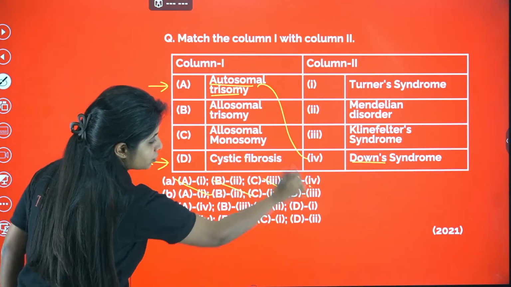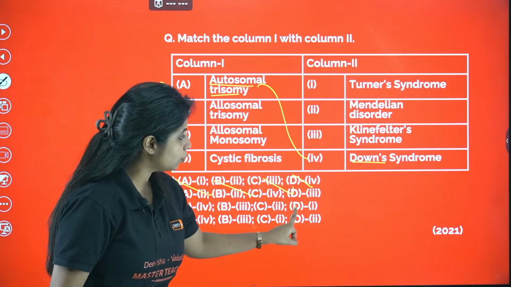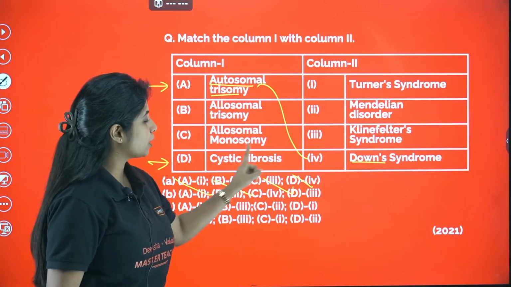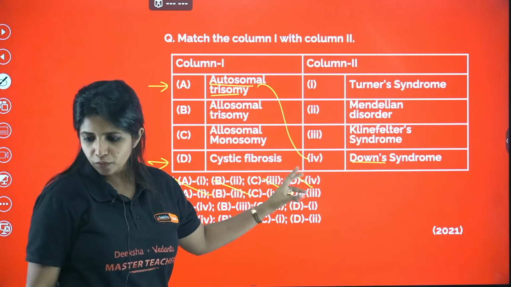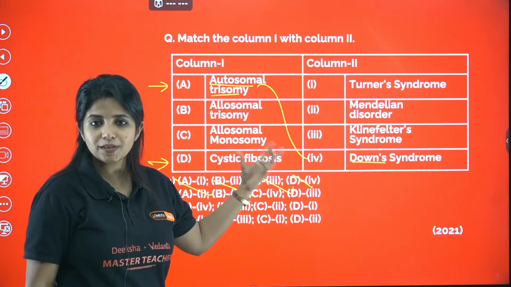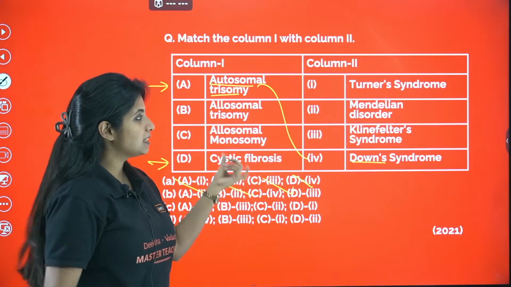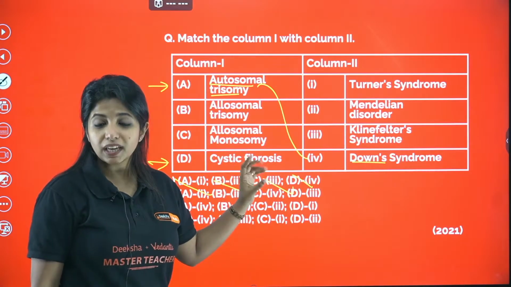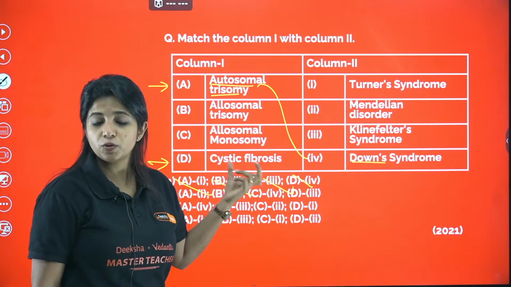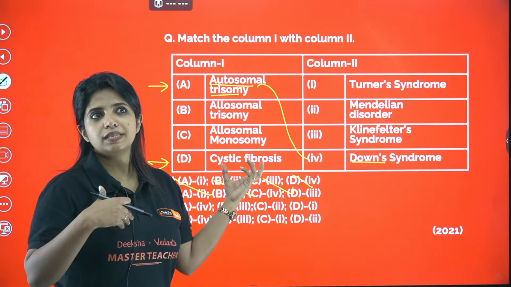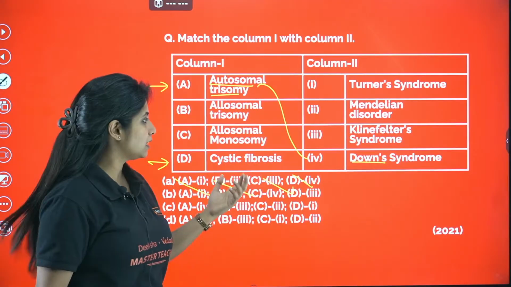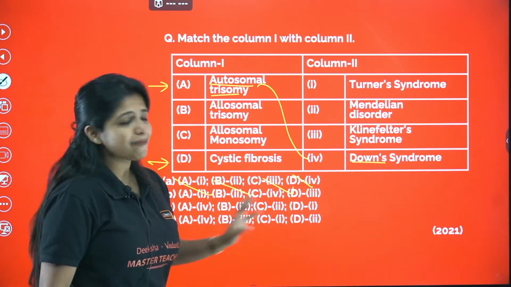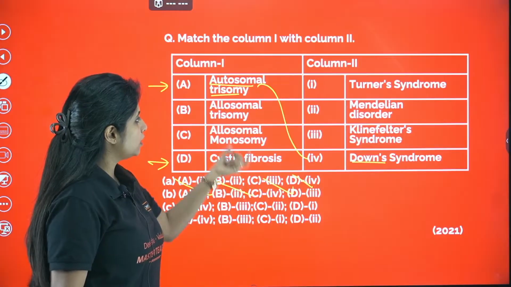I can cancel out these 2 options. Now, here D is with 2, and here D is with 1. D is cystic fibrosis. Most of you might not know about cystic fibrosis. If you do not know, it's actually an autosomal recessive disorder, a Mendelian disorder, along with sickle cell anemia, thalassemia and things like that. Since cystic fibrosis is not so common, let's go up.